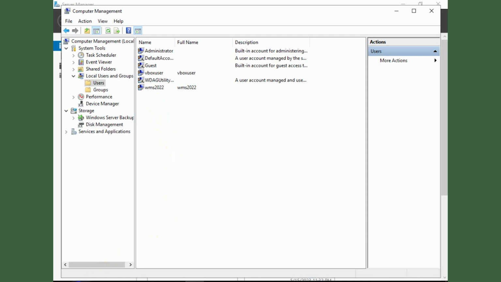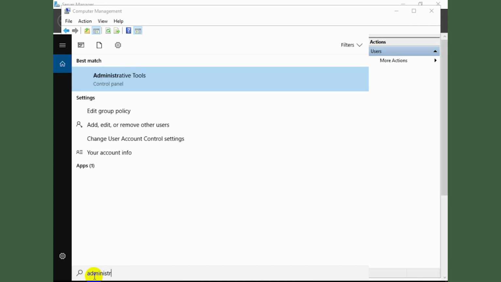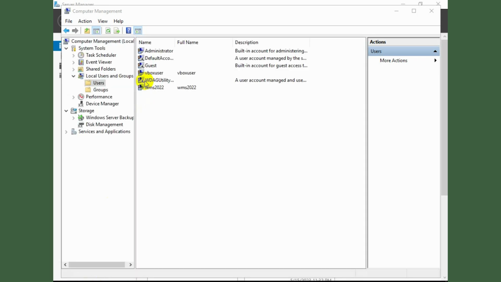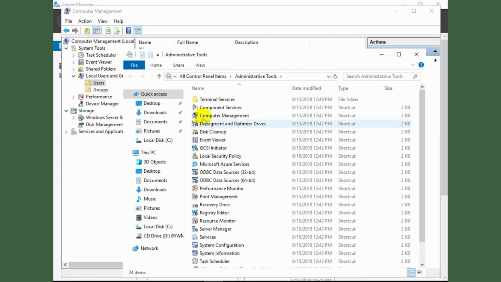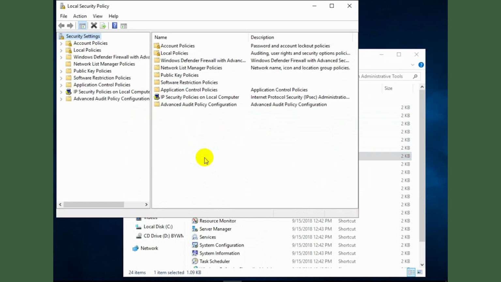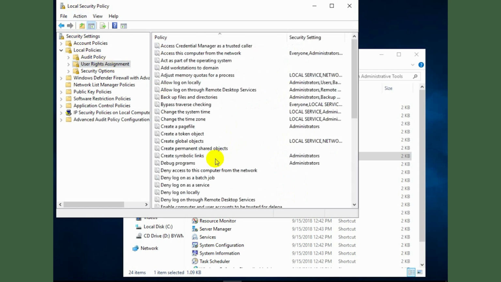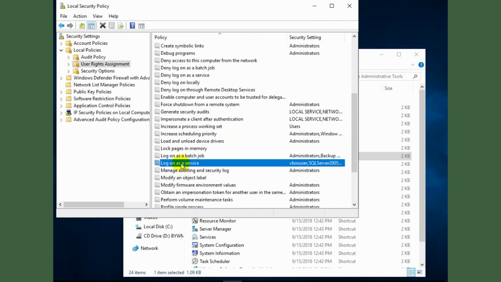To do that, click on the search and write down administrative tools. Under administrative tools, click on the local security policy, and once that opens up, under local security policy, click on local policies, then user rights assignment, and search for log on as a service.